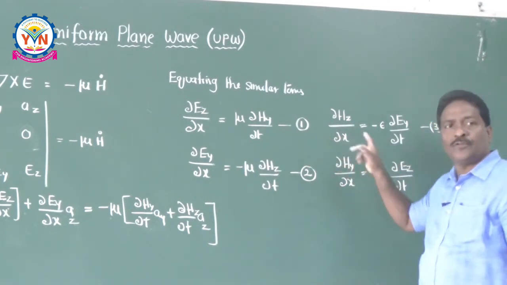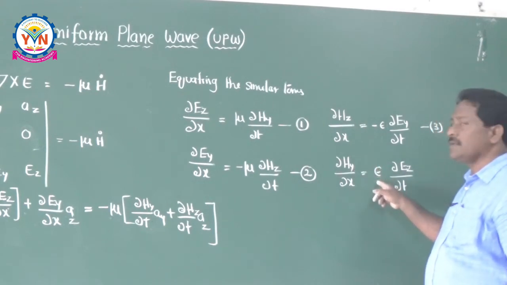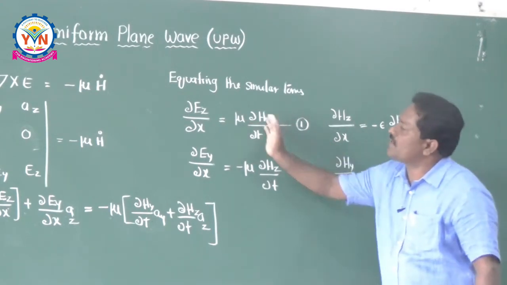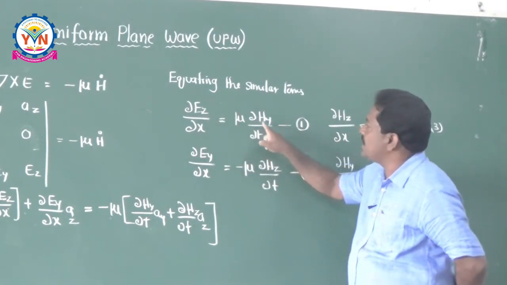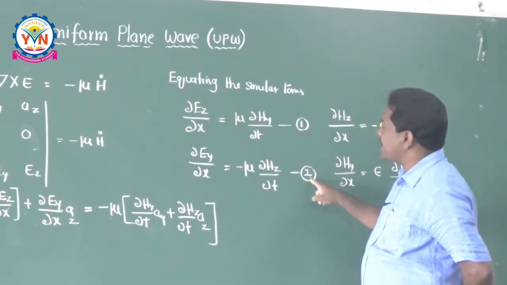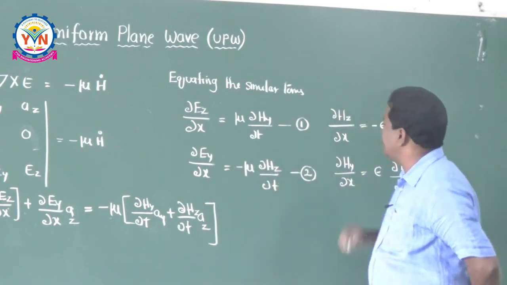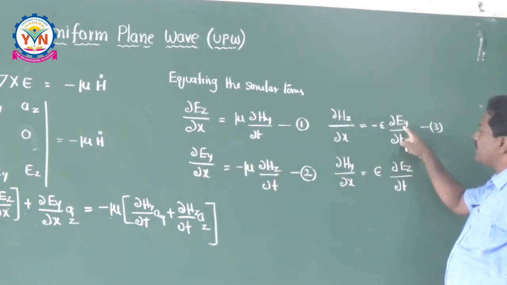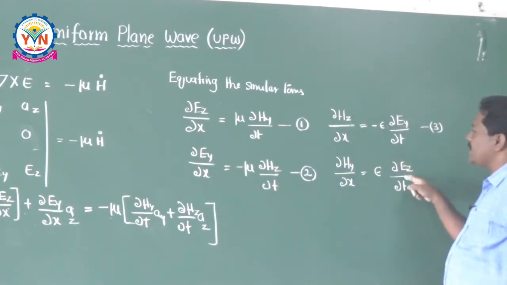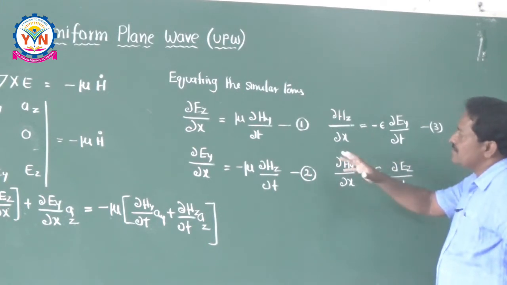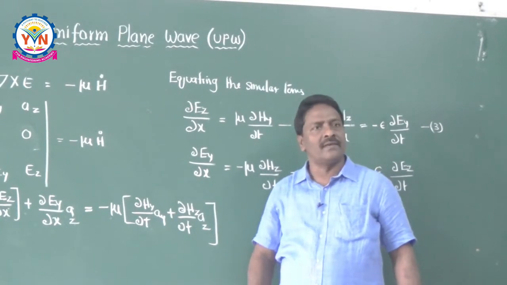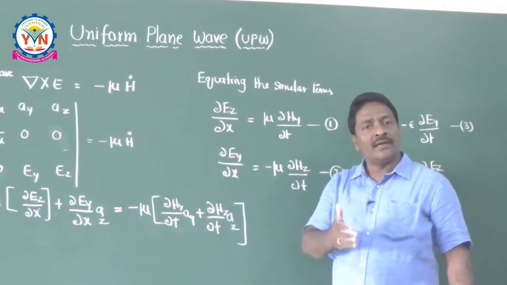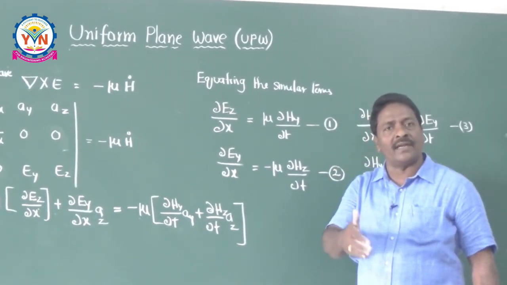And if you observe these four equations here, if you take any equation, it is giving the relation between E and H. There is a relation between E and H in the first equation, and the second equation is also Ey and Hz, and the third equation Hz and Ey, and the fourth equation Hy and Ez. There are always the relation between E and H. So what is your objective? Your objective is just establishing the relation between E and H.